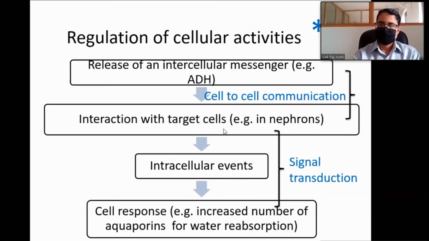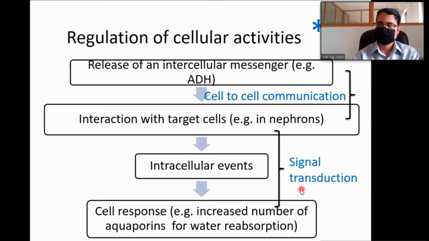Then what happens after there is interaction on the receptors in the target cell? The next step is intracellular events. There are various intracellular events and they differ according to the hormones. Here we are combinedly saying intracellular events, the various chemical reactions inside the cells. And then finally there is the cell response. In the case of ADH, in the nephrons, it is an increased number of aquaporins for water reabsorption in the collecting duct, luminal side.